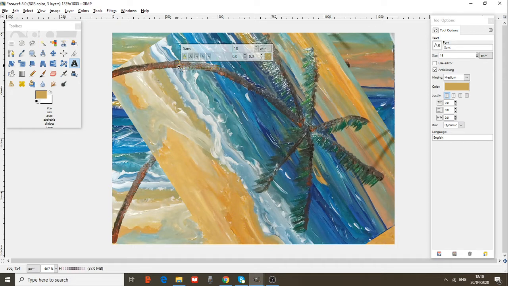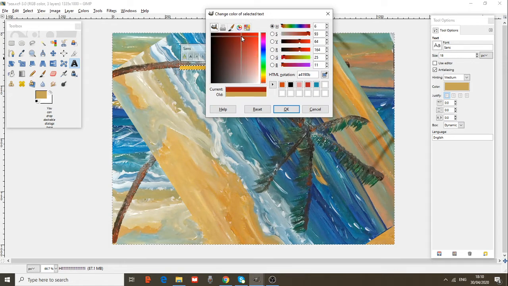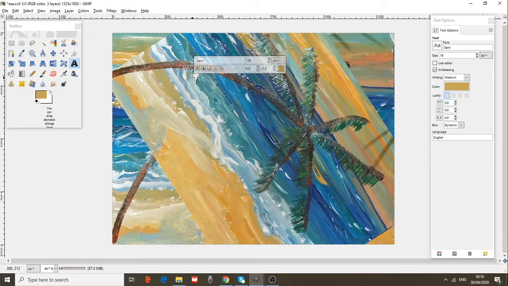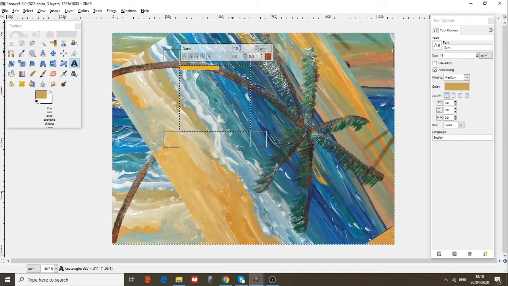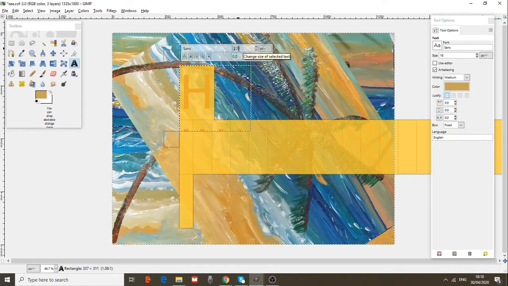Hi. Press Ctrl A to mark all the letters, and then press color and change the red color, and then press OK. Now all the letters are red. I want to make it bigger. This is too small. The letters are too small. I can't see what I have written. Here you can change size of selected text. It is 18. I can now press the arrow and make it 220, whatever you want.